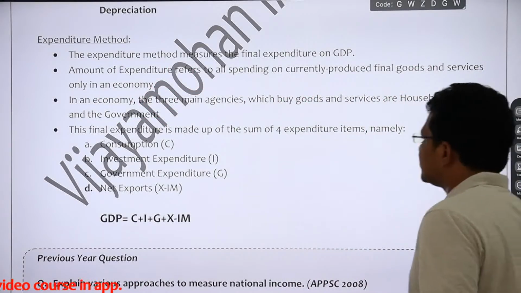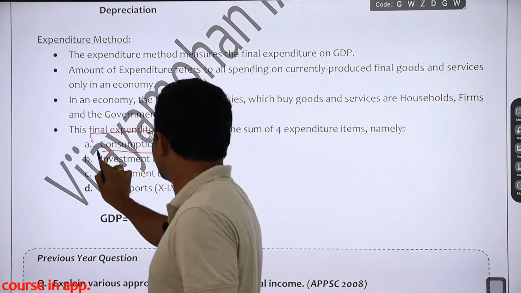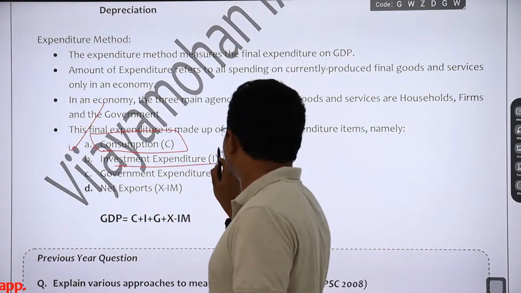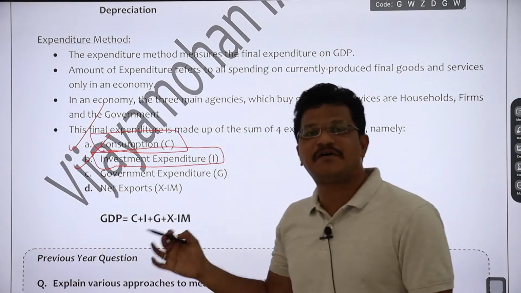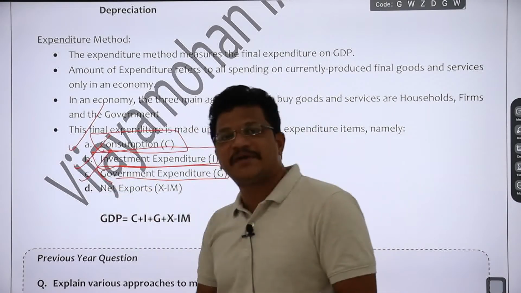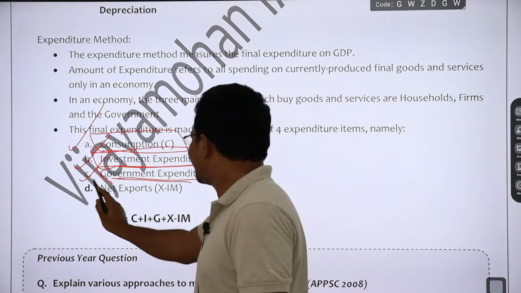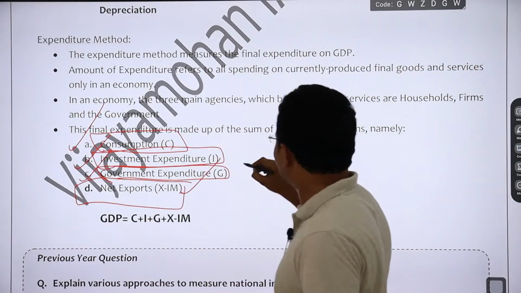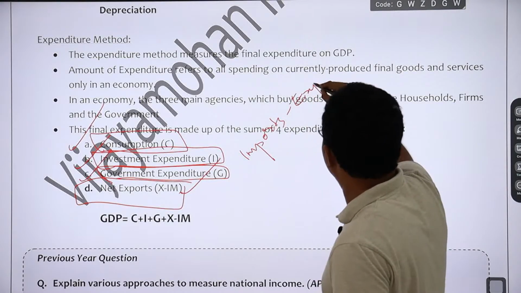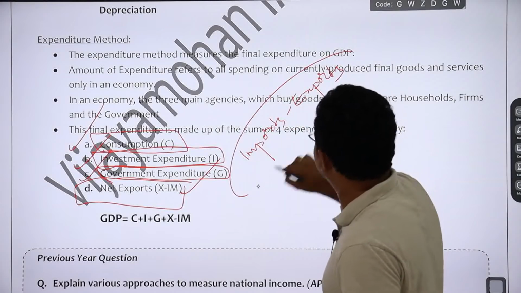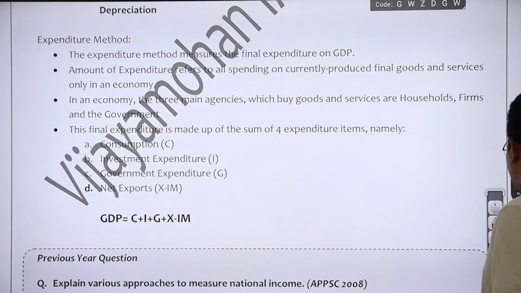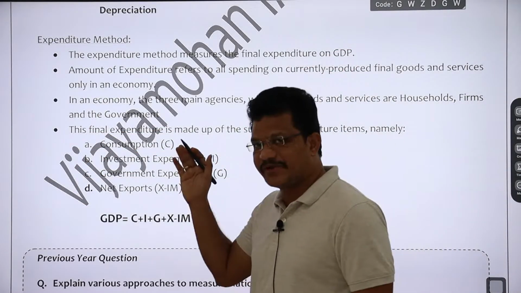The first item is consumption, which is done by the households, right? Then investment expenditure, which is done by firms or businesses, right? Then government expenditure, which is obviously done by the government, right? Then net exports, which is nothing but exports minus imports, representing the external economy. This is called net exports. So these are the four expenditure items that we need to include while calculating the national income in the expenditure method, right?